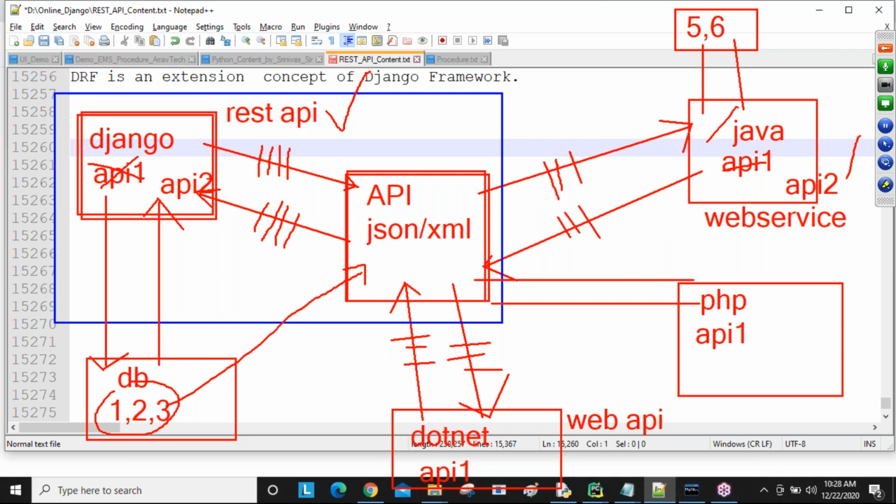So if you want to make communication from one application to another application, like Django to Java, what is required? An API is required. So in what format is the API? JSON or XML. That's why we call JSON and XML universal languages. Why? If data is available in JSON or XML, then that data can be understood by all other languages easily. Are you understanding this diagram, all of you?